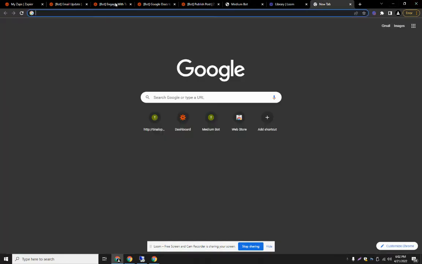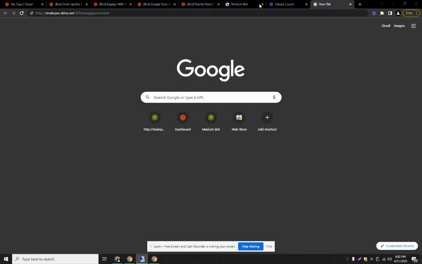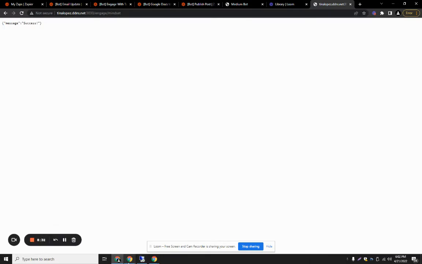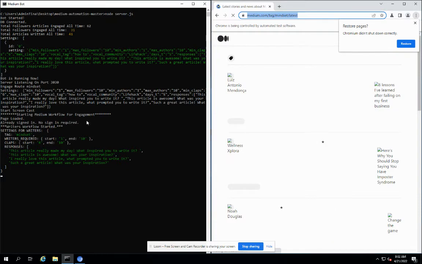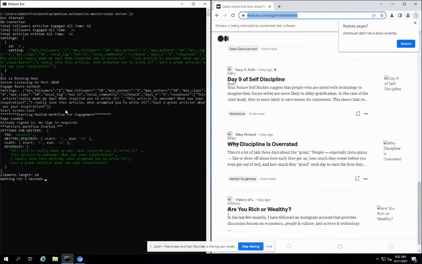So again, we are going to hit the endpoint of this URL. We will see that the bot will pick that URL and start processing. So we have hit that URL. You can see the message success, and you can see in the log the bot has started the engagement for that article.